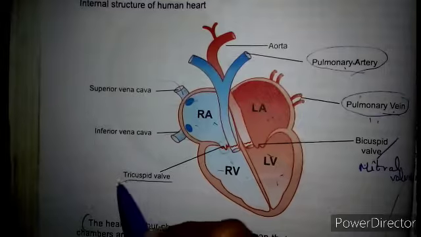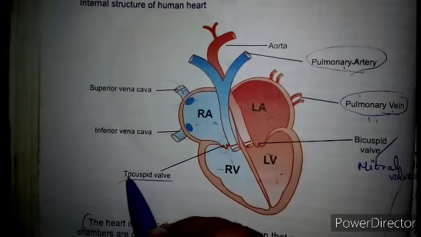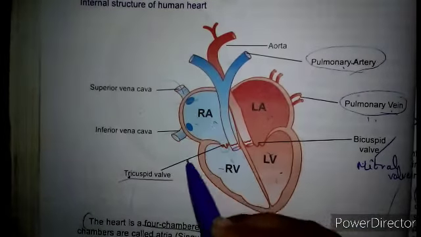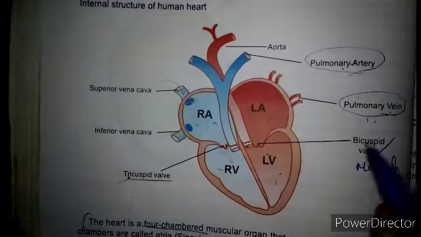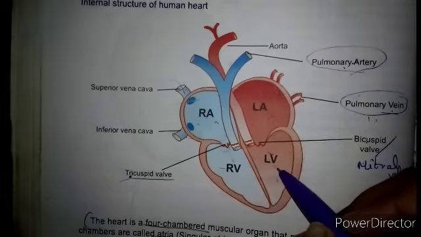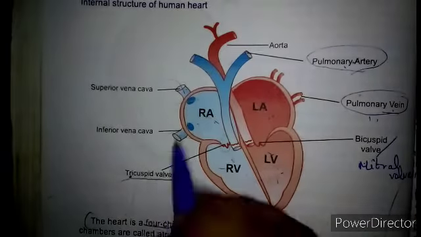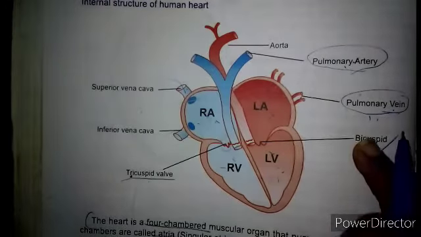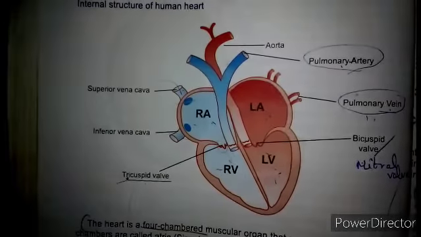So, the tricuspid valve stands for the right side, between the right atrium and the right ventricle. The bicuspid or mitral valve is between the left atrium and the left ventricle. Tricuspid valve on the right side, bicuspid valve on the left side.